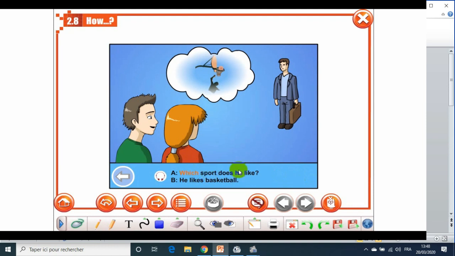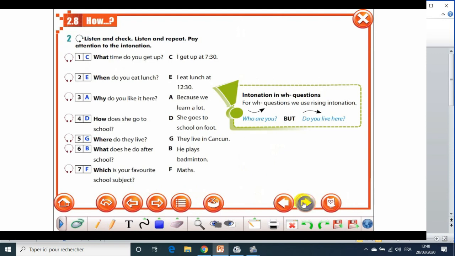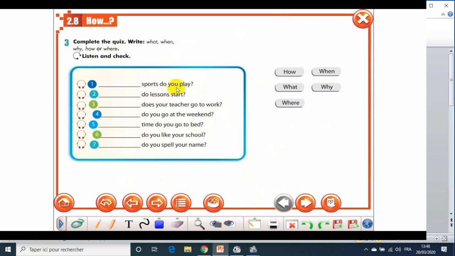Which sport does he like? He likes, choice here. This is a choice. Which sport does he like? He likes basketball. Alright. So we go back to our lesson. You look here. Donation and so on and so forth. Alright. Now complete the quiz. Write what, when, why, how, or where. Listen and check. Which sports do you play? You choose one to put.